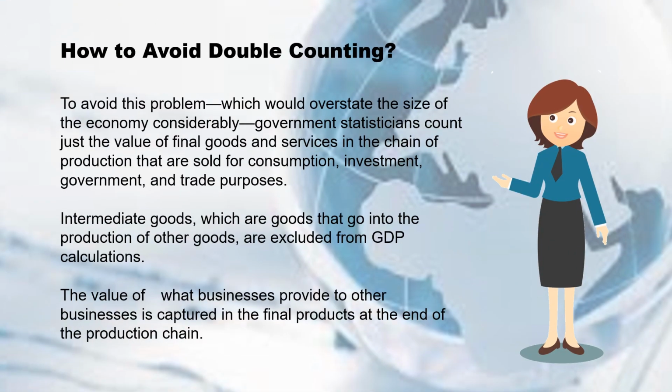So to avoid this problem of double counting, which would overstate the size of the economy, government statisticians just count the value of final goods and services in the chain of production. To solve the issue, they just count the value of final goods and services at the end of the chain of production. So intermediate goods are excluded from GDP calculations since the value is captured in the final products at the end of the production chain.